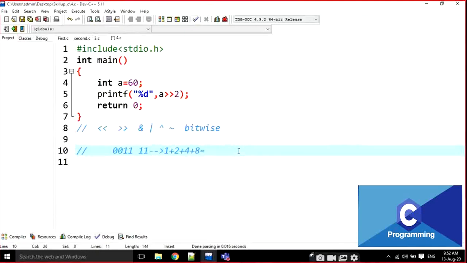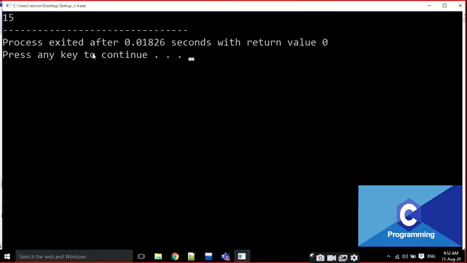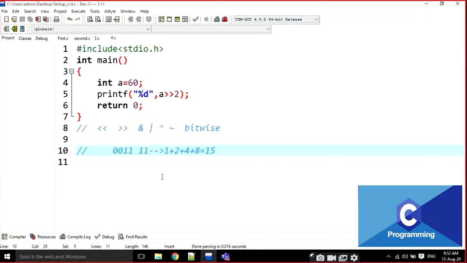That is going to be 12 plus 3. 12 plus 3 is going to be 15, the output. Okay? Is it clear? Right shift and left shift. If you are using left shift, we have to put zeros at the end. In the right shift operator, we have to delete the values. That's it. In this way, the right shift and the left shift are working.